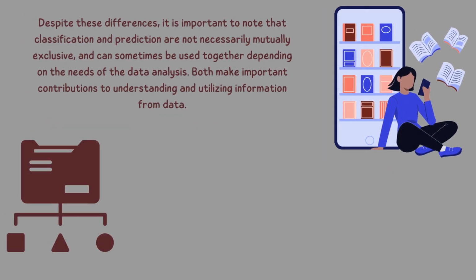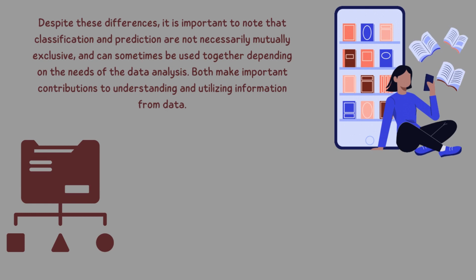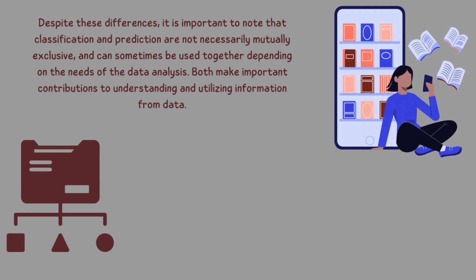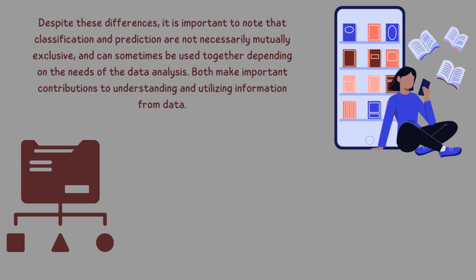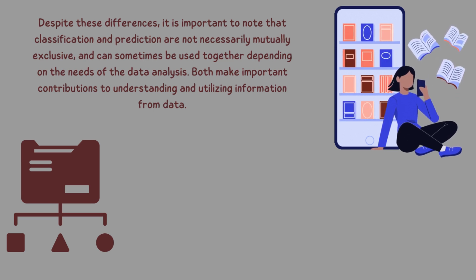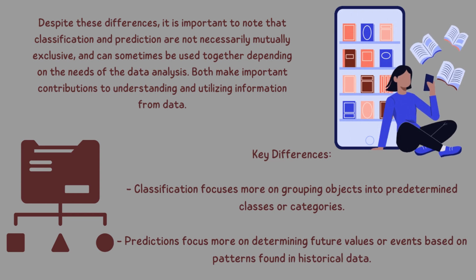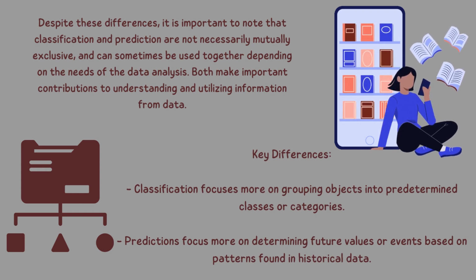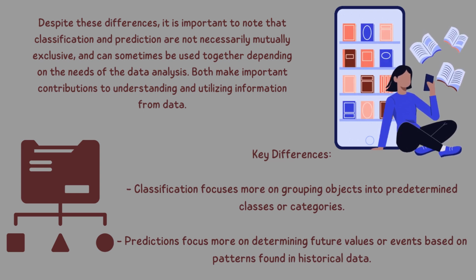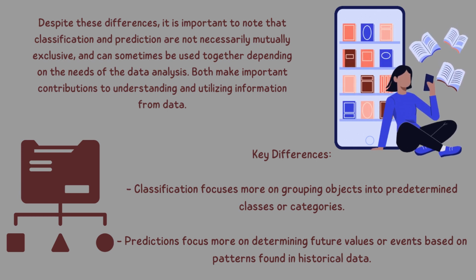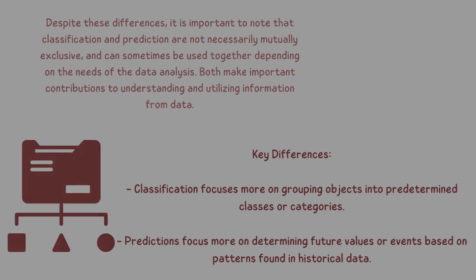Despite these differences, it is important to note that classification and prediction are not necessarily mutually exclusive and can sometimes be used together depending on the needs of the data analysis. Both make important contributions to understanding and utilizing information from data. Key differences. Classification focuses more on grouping objects into predetermined classes or categories. Predictions focus more on determining future values or events based on patterns found in historical data.